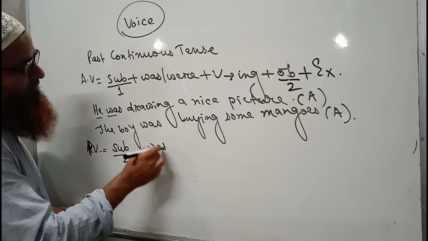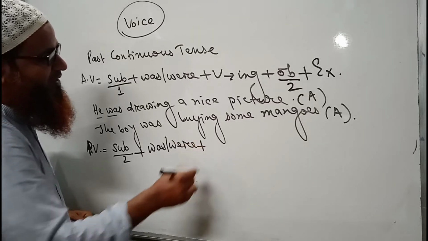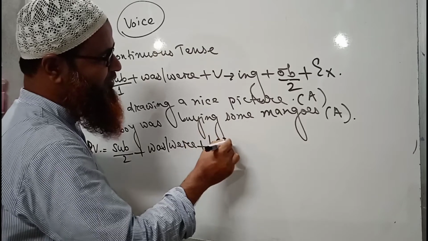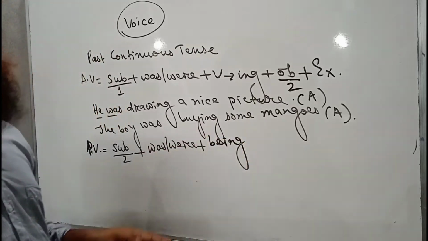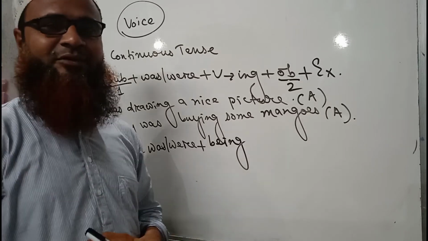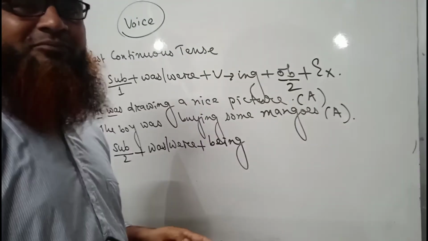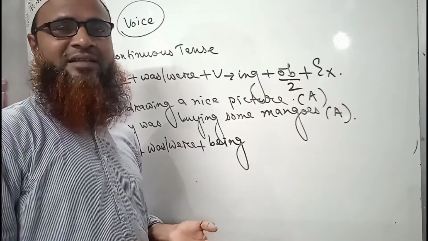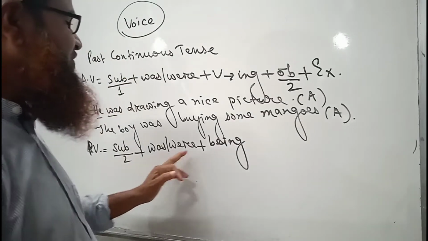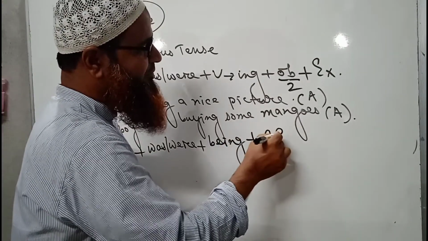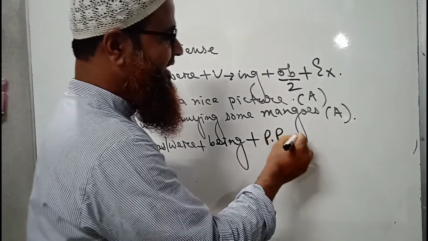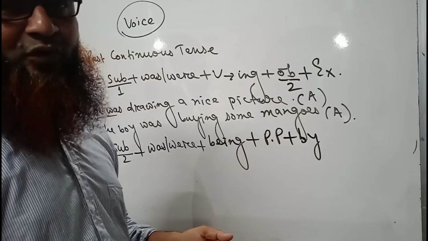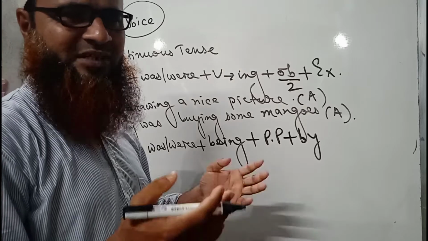Then was or were will come. Then as there is ing with the verb, being will be used. It is the most important characteristic of past continuous tense. When there is ing with the verb, then in passive we always use being. If we don't use being, then it will never be a correct sentence in the passive voice. So subject, was or were, being, then PP, we know, the past participle form of the main verb. Then by, which always comes. We can say that it is very common in passive voice, except a few words.